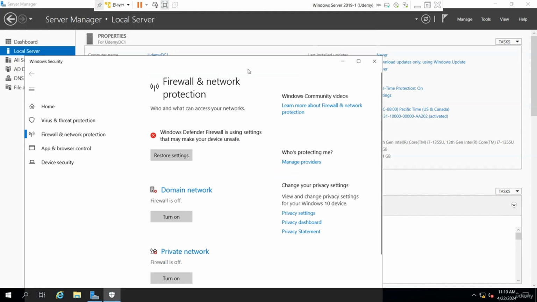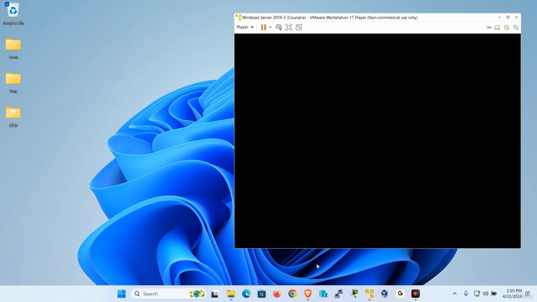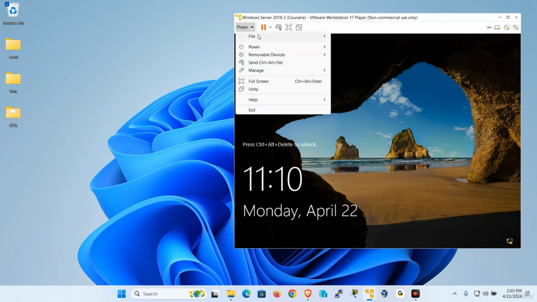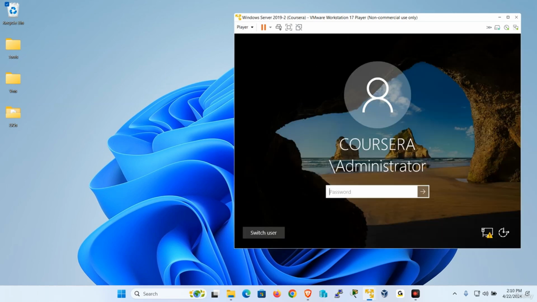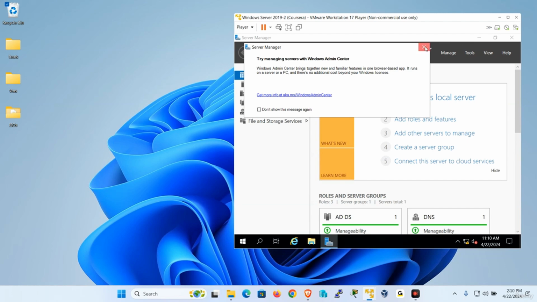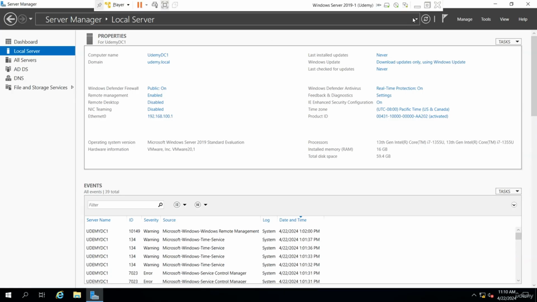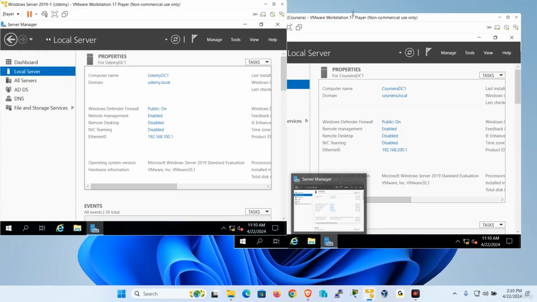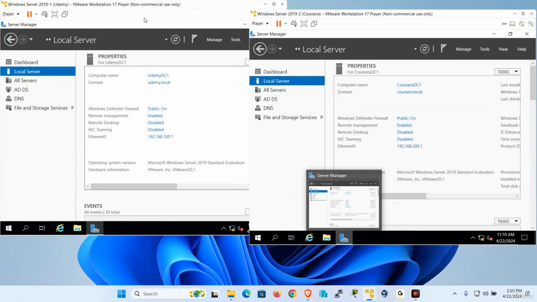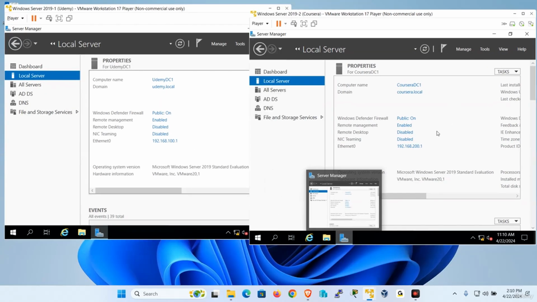We're going to do the same thing on the second company, which is Coursera. There you go. And let me log on. So I'm going to go ahead and remove the firewall. Let me put them next to each other so you can see better. This is better. So we can look at both companies at the same time.